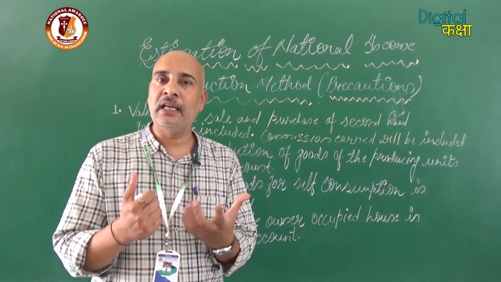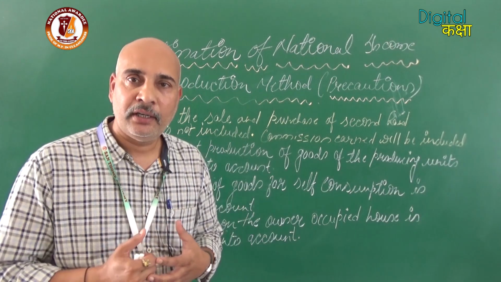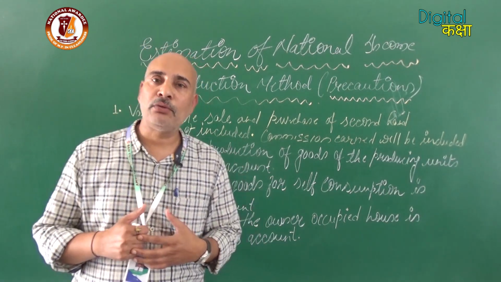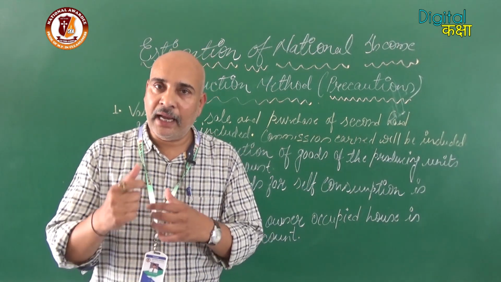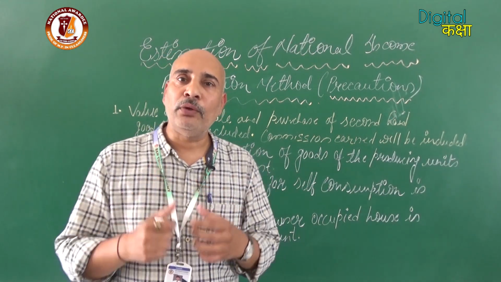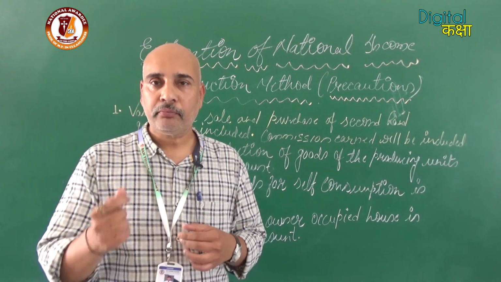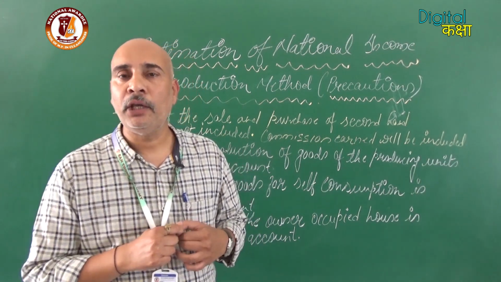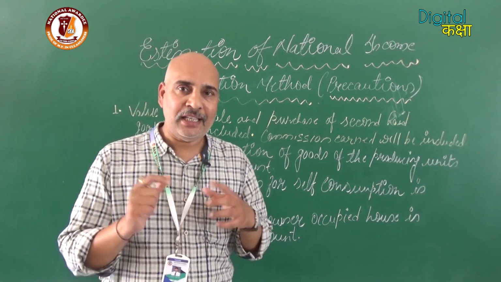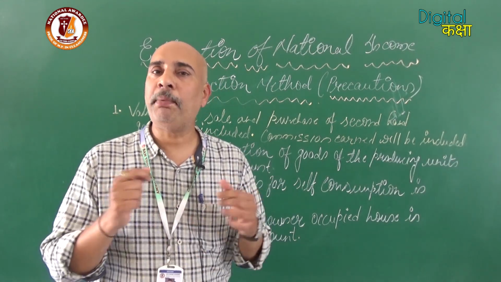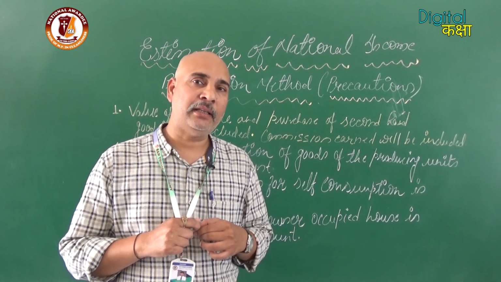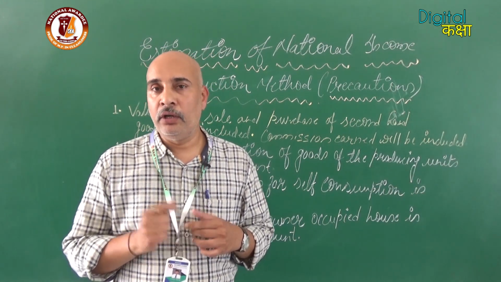So it is love, it is affection. Emotions are associated, it is not for the market purpose. So in that way you cannot calculate such services produced by your family members. So these are some precautions which we have to keep in mind while estimating the national income.